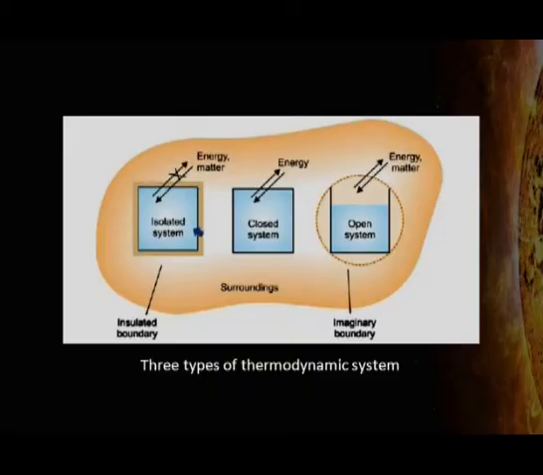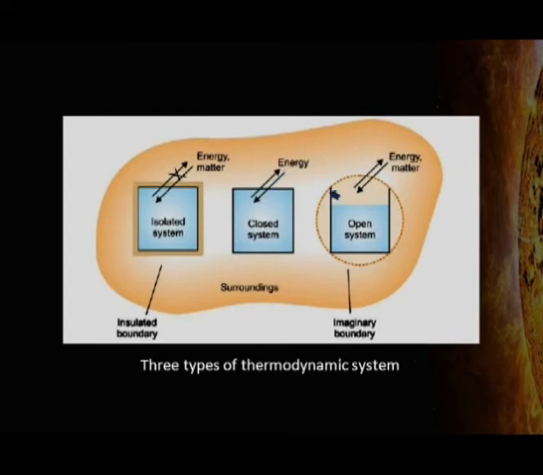You can have a look at this figure. In first figure, the boundary is sealed as well as it is insulated. Hence, neither the energy nor the matter can be exchanged with surroundings. In second figure, boundary is sealed but not insulated. Hence, energy can be exchanged with surroundings but not the matter.